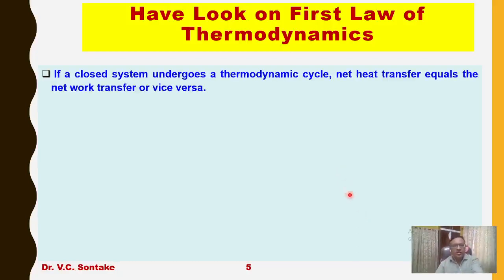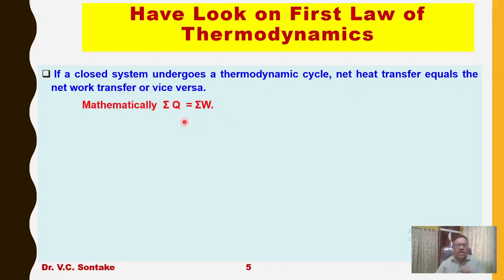So let us start our discussion on second law of thermodynamics. Before going into the detail of second law of thermodynamics, have a look on first law of thermodynamics. We will revise the first law of thermodynamics first. The very first statement of first law of thermodynamics is for a closed system undergoing a thermodynamic cycle. The statement goes like this: if a closed system undergoes a thermodynamic cycle, net heat transfer equals the net work transfer or vice versa.